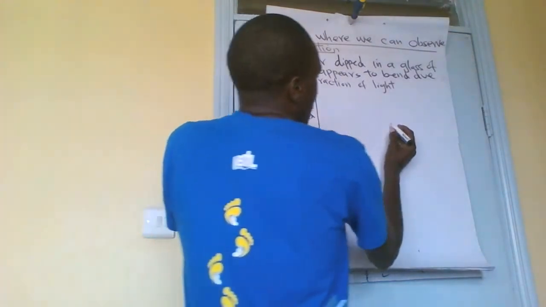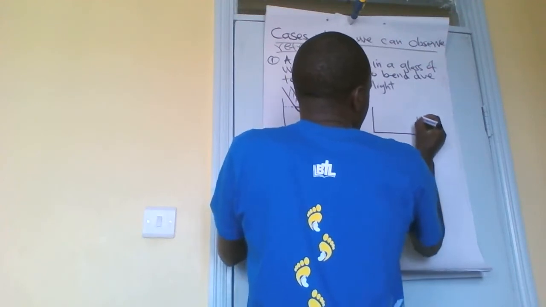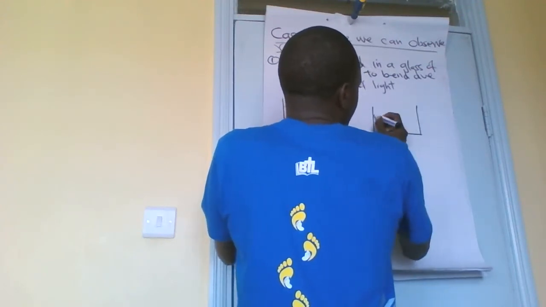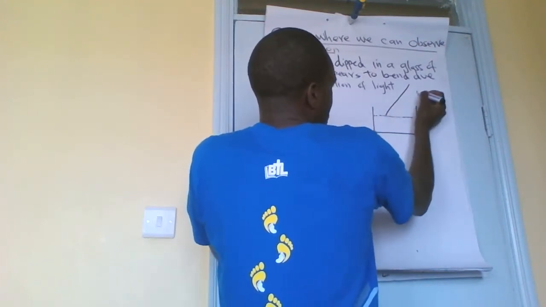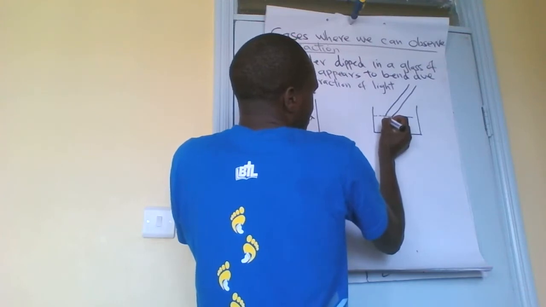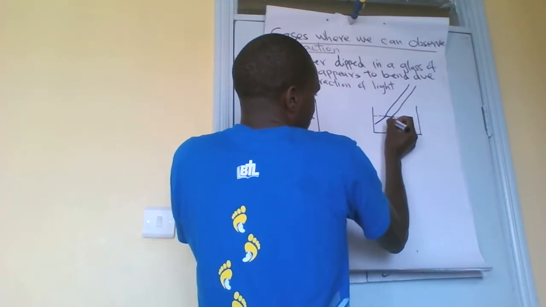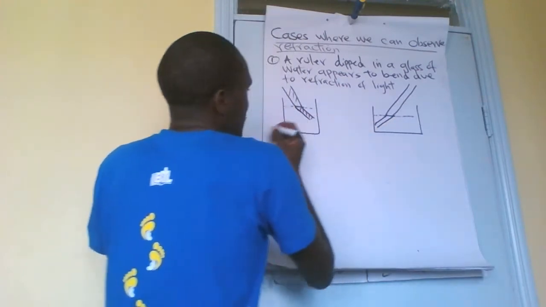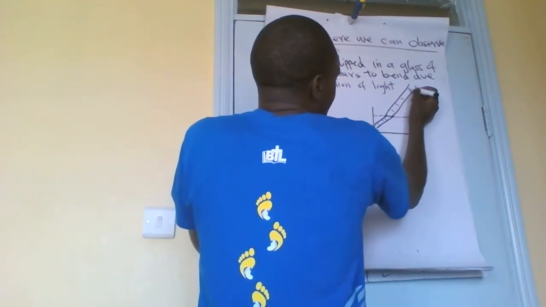What about if the container is this way? Now this is the container. Then this is the surface of water. Now I decided to twist my ruler to be on this side. What happened? The ruler appears bending this way. And if you are asked at what point does it appear bending?